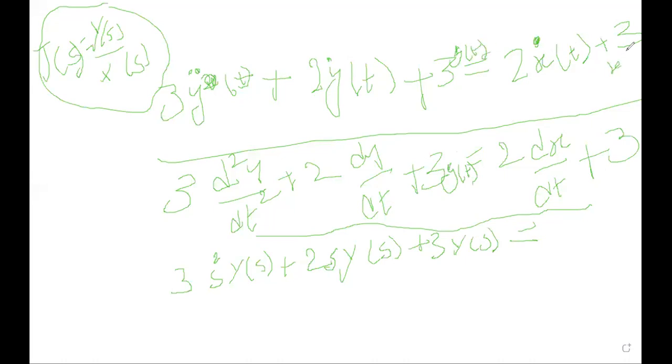This is x of t, so 2 into s into x of s plus 3 into x of s. Take y of s common from these three terms. Take x of s common from these two terms. What is y of s?